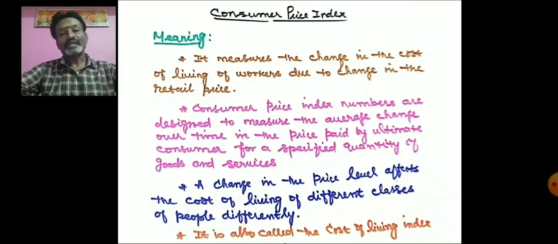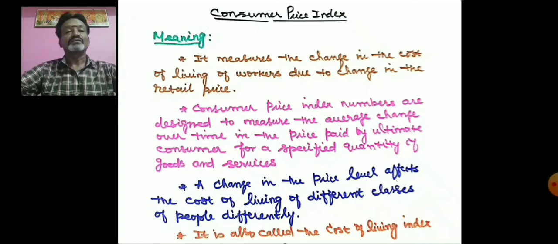So what is the average change in the price level of the commodities demanded by the ultimate consumer, and what is the impact on the quantity demanded by the consumer, that we can study with the help of the Consumer Price Index.